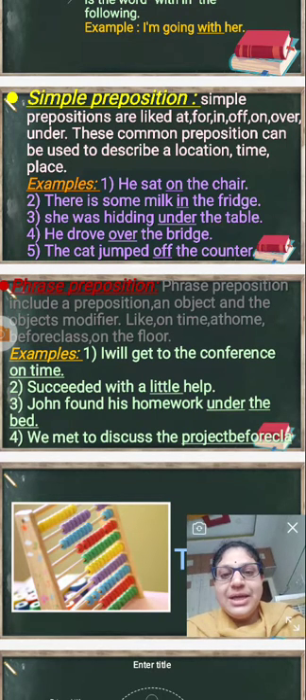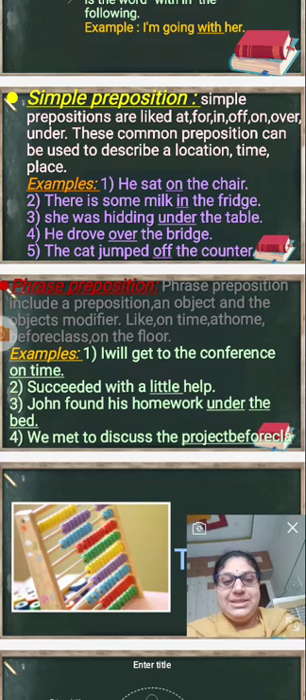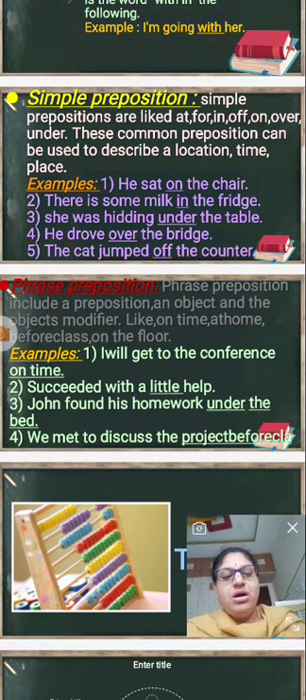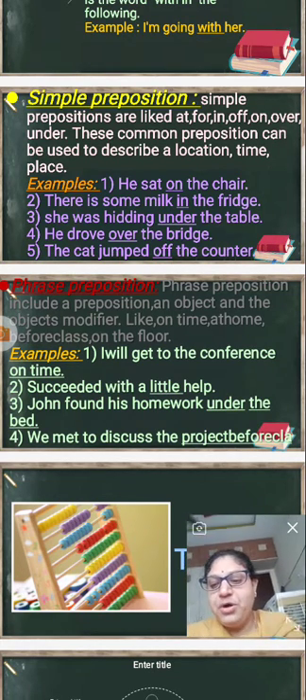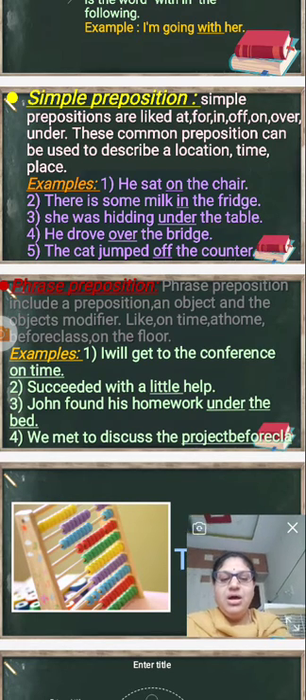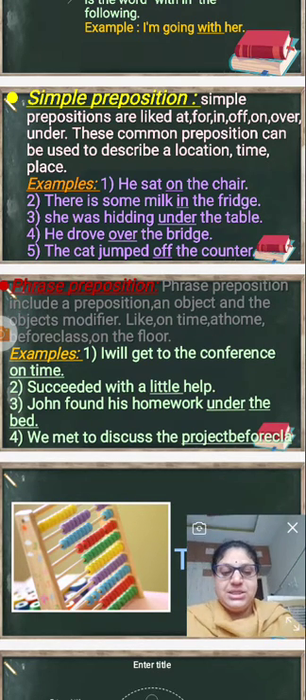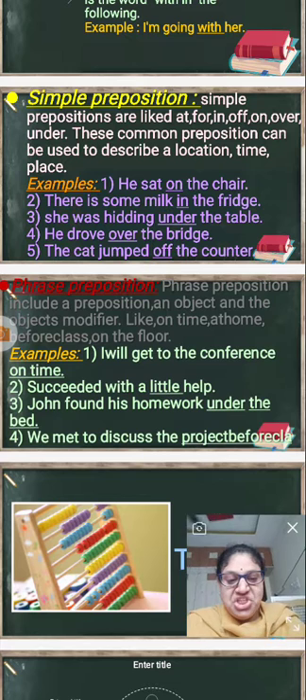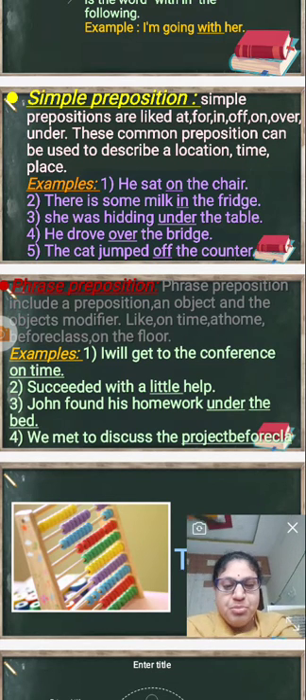Yeah. Next, the cat jumped off the counter. So this also shows the place. The cat jumped off the counter. So it shows the place, right? Now let us talk about the position, right?